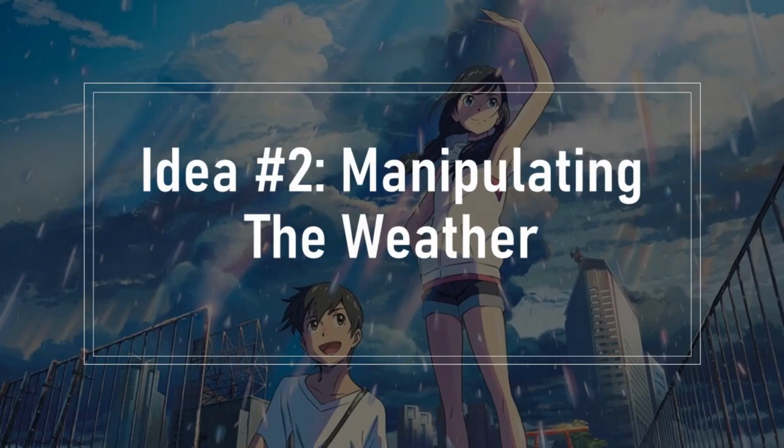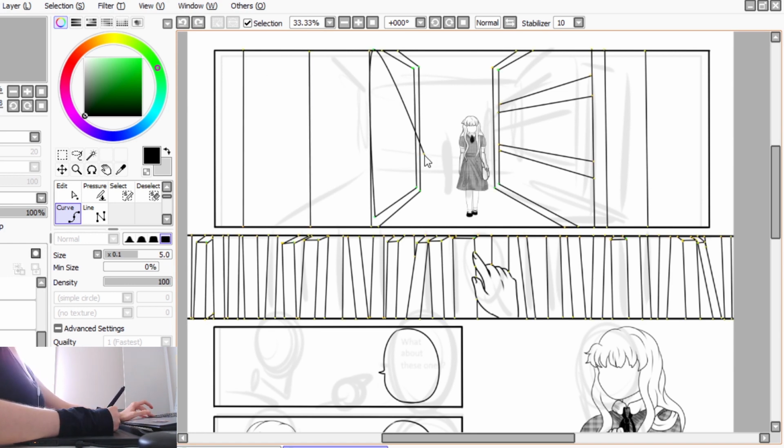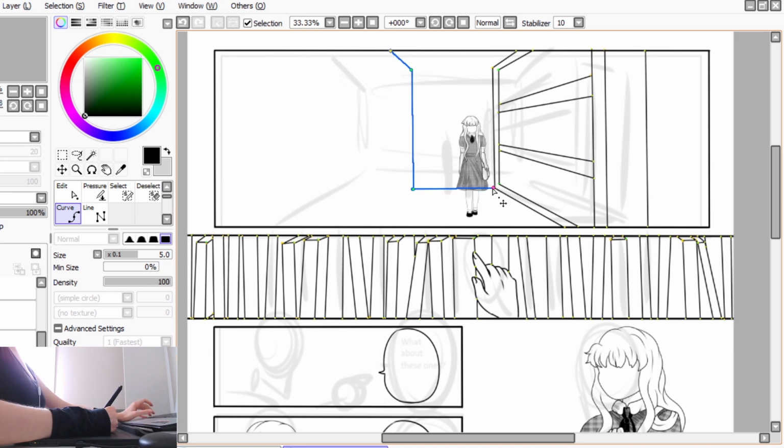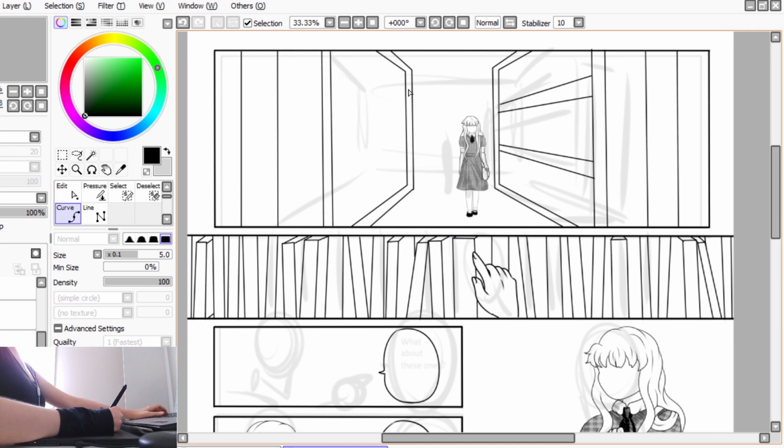My second idea is manipulating the weather. Certain people may have certain weather abilities. Some are able to create storm clouds and others are able to bring out the sun. However, these abilities can only come out when they are feeling a certain emotion, and very few people have learned how to actually use their powers.